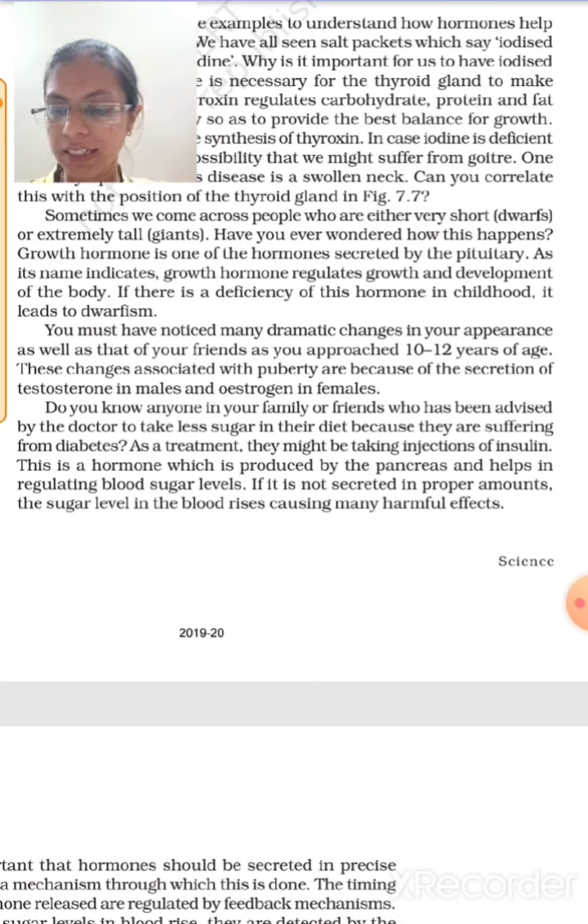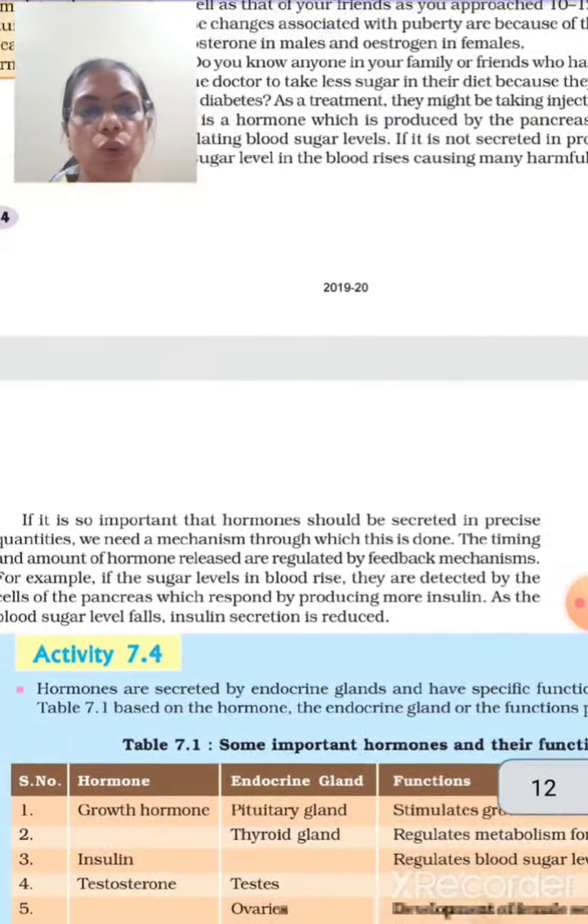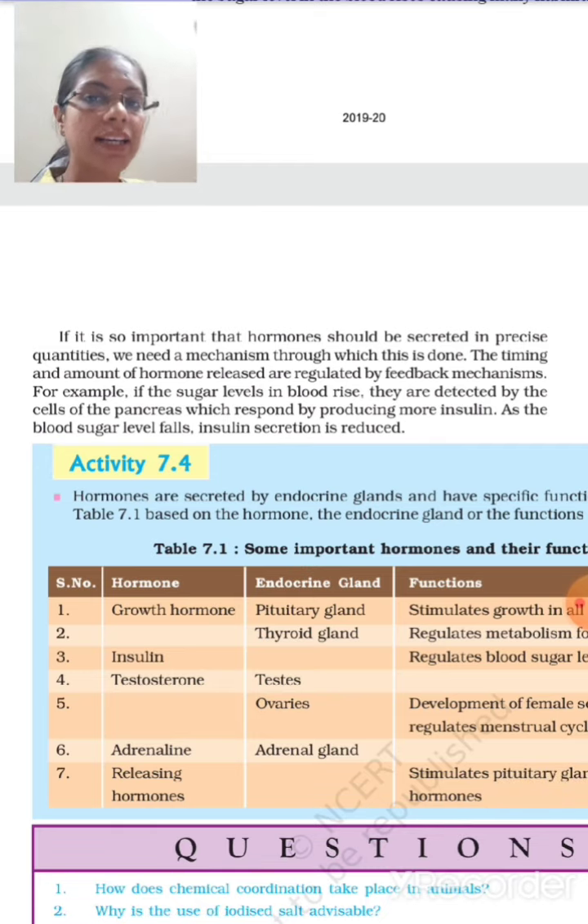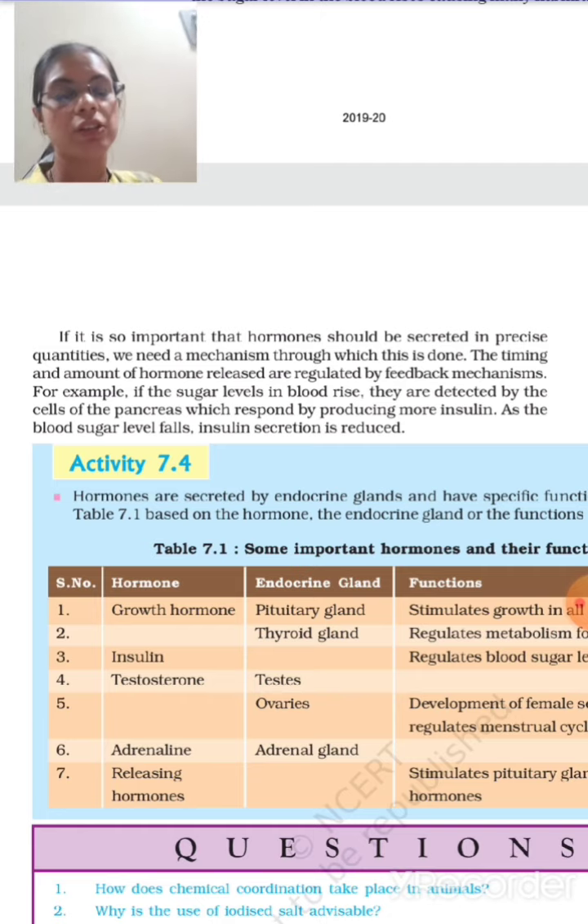If it is not secreted in proper amount, the sugar level in the blood rises, causing very harmful effects. When the insulin is not secreted in proper amount, there would be a problem in the digestion of the sugar. If the patient is taking sugar from outside, insulin won't be there for the proper digestion or metabolism of that sugar, so the sugar level will rise in the body and the person will be suffering from diabetes.